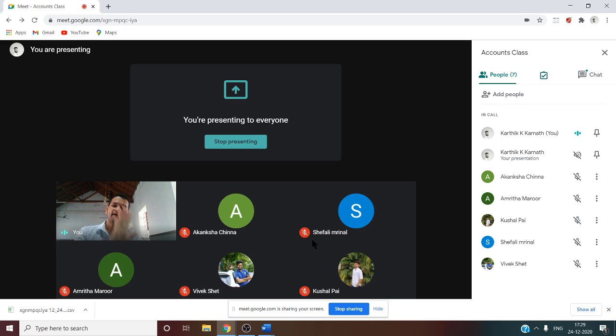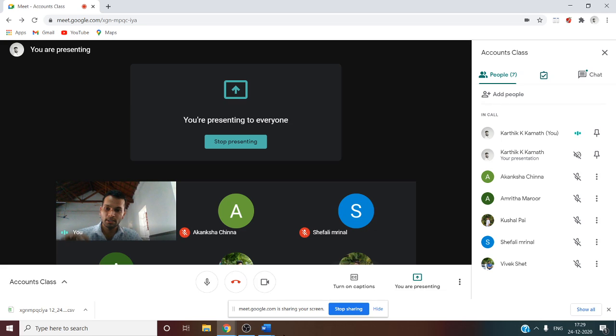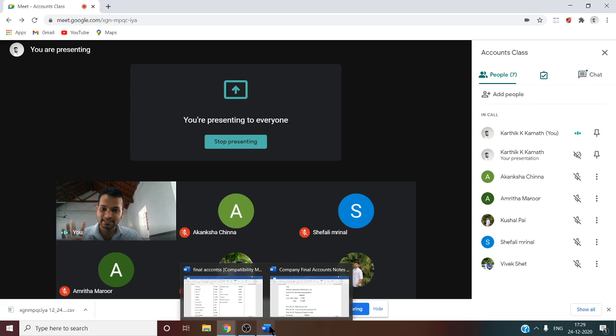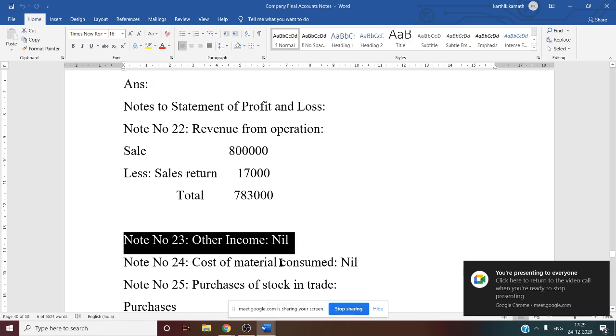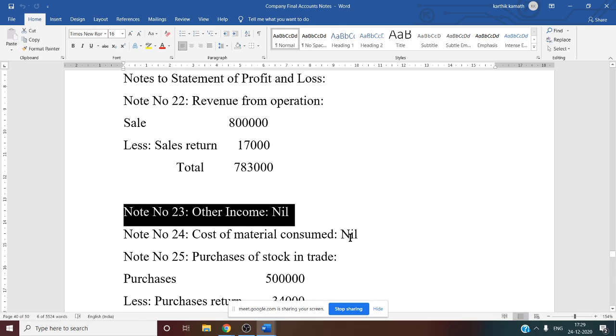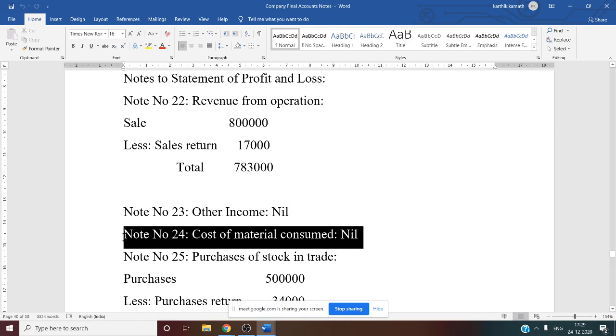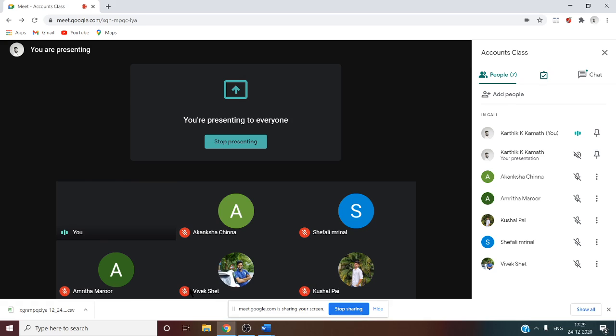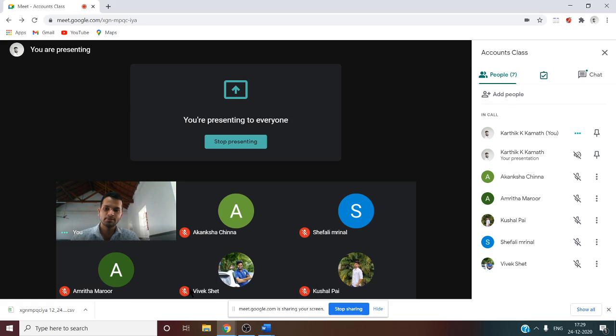Then after getting the total revenue, what can we do? We have to do the total expenses now. Total expenses, we have 7 working notes, that is from 24 to 30. Note number 24 is cost of material consumed. Again, raw material information is not given in the question, so here it is nil. Note number 24 is nil.